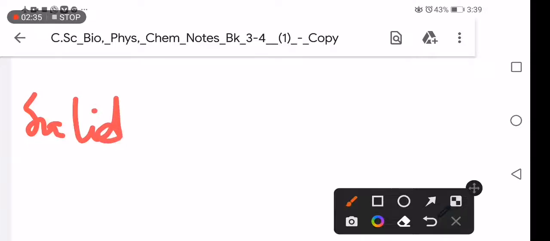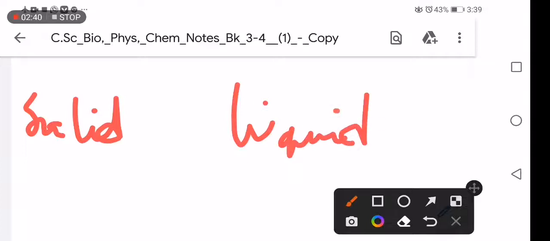Then we have the liquid state and the gaseous state. These are the 3 states of matter, and you need to be careful about the changes that take place from solid to liquid and also to gas, and to know what actually causes the change of state from solid to liquid and to gaseous state.